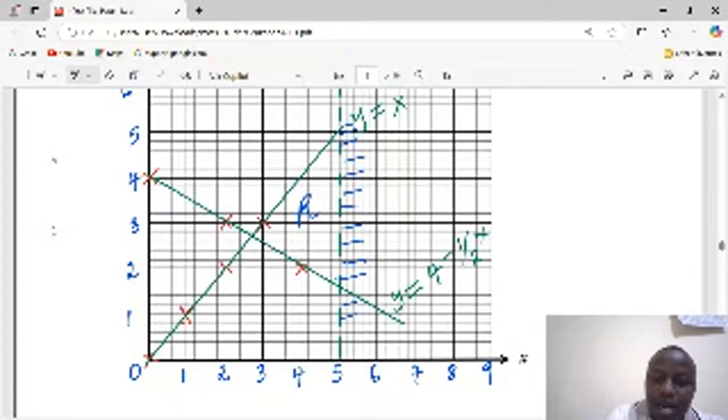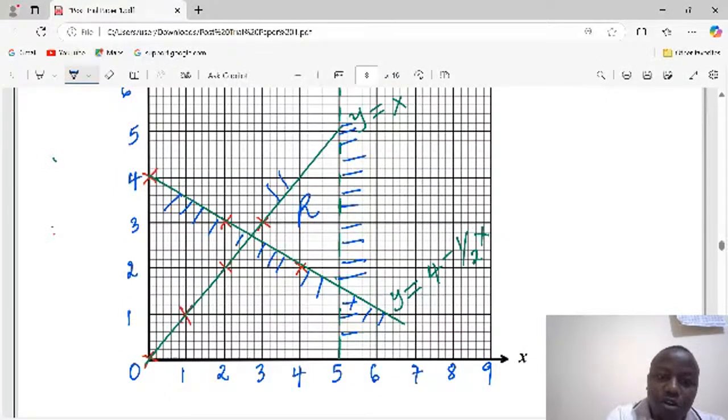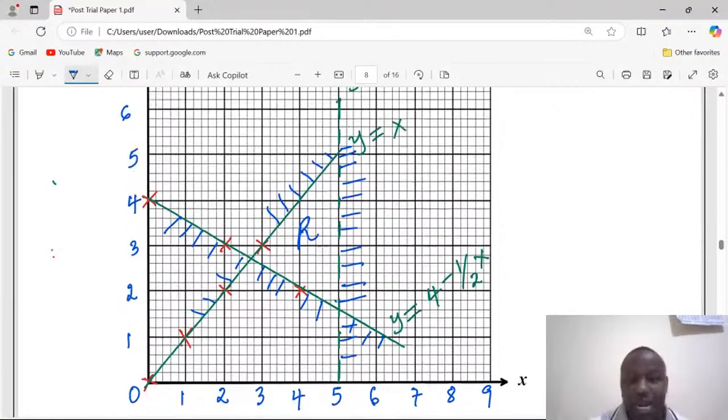All the other regions of the borderlines are supposed to be shaded for us to remain with region R. We have to shade the opposite sides of the specific borderlines. And with this, our region R is clearly displayed.